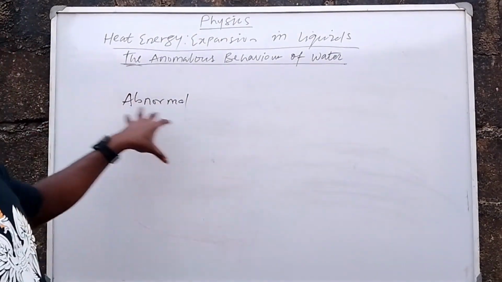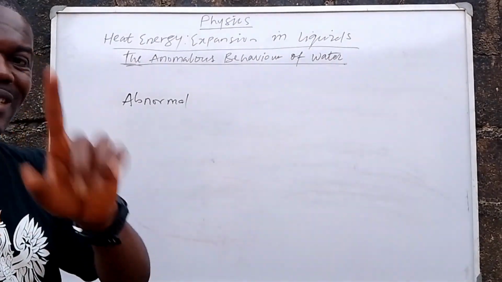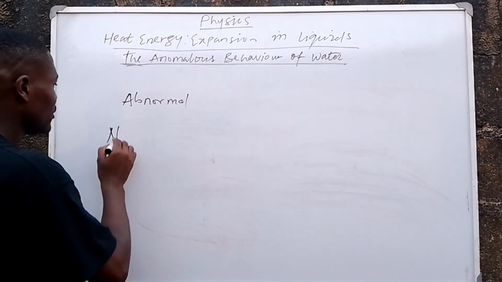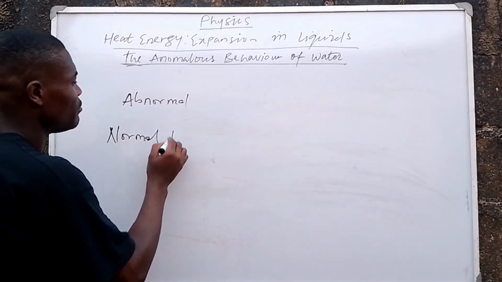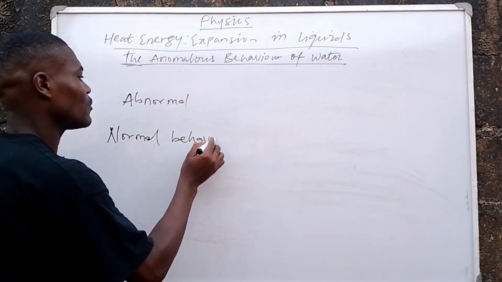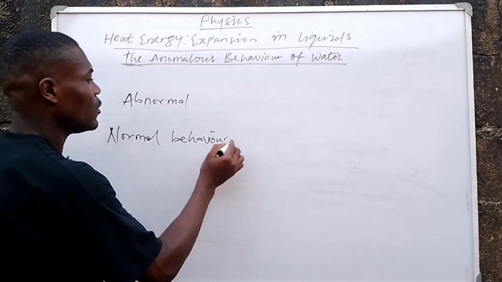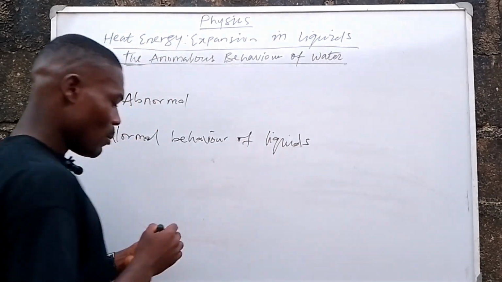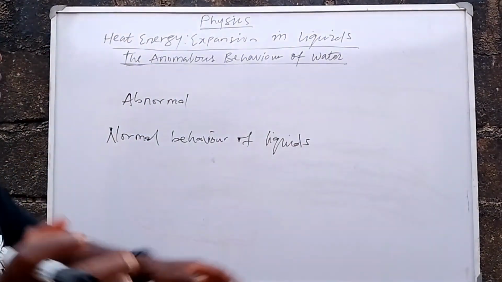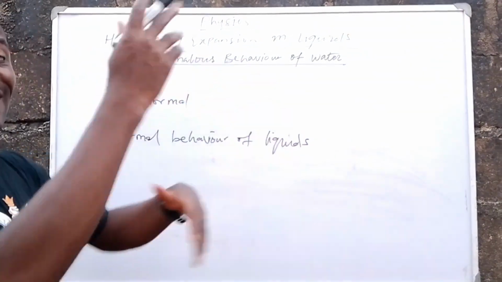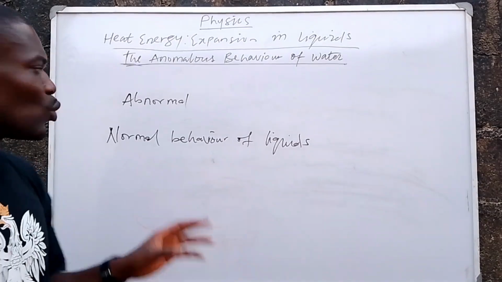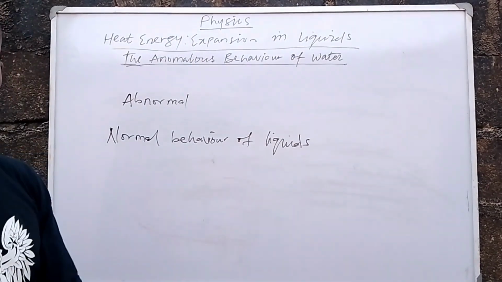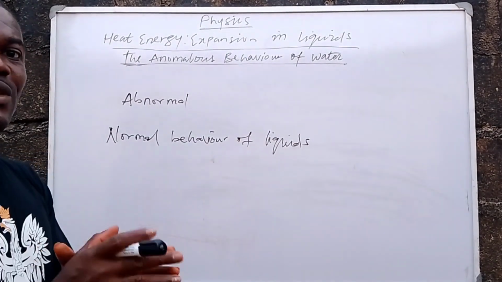To understand the abnormal behavior of water, we need to first understand the normal behavior of liquids. What is the normal behavior of liquids? Now, remember that water is also a liquid. We also have other types of liquids. So, in general, what is the normal behavior of liquids? Now, the normal behavior of liquid is this.